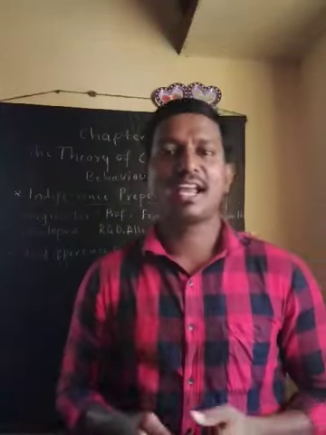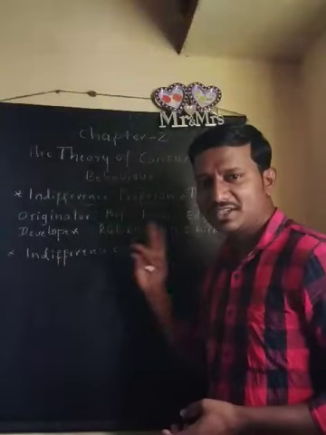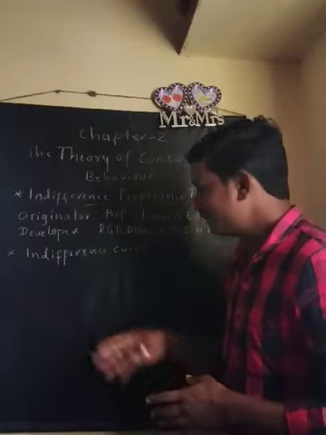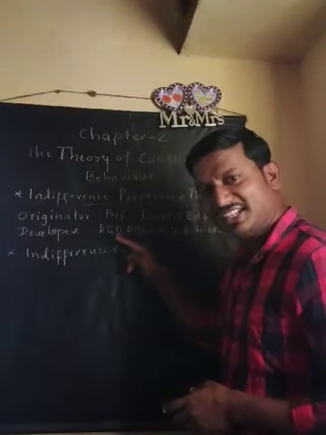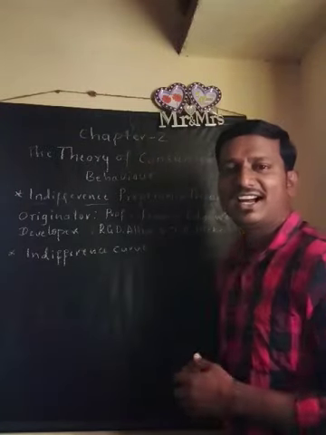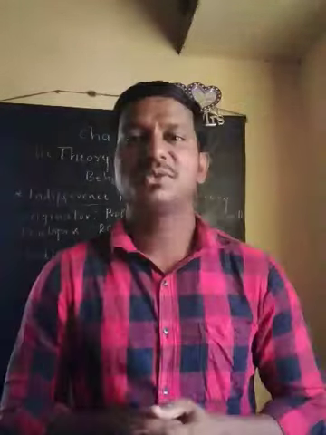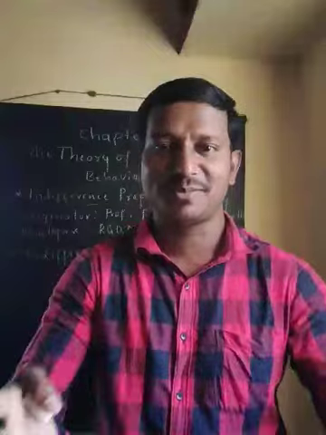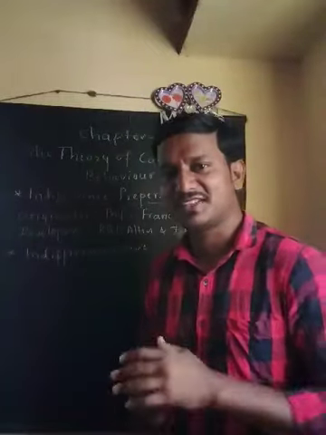Later on, this theory was developed and popularized by other economists, R.G.D. Allen and J.R. Hicks. These are the two economists who developed and popularized this indifference preference theory.